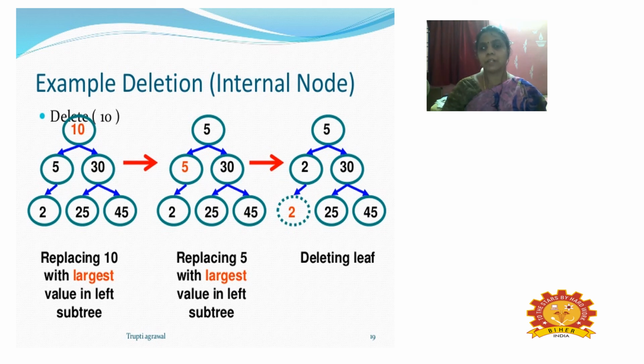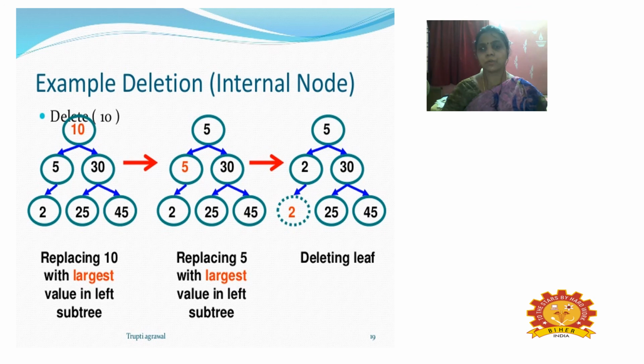When I delete the value 10, I replace it with the largest value of the left subtree. So 5 will be the root, and I balance the remaining nodes, and after the entire deletion a complete binary search tree is formed. 5 will be the root node and 30 the next node, and the leaf node is moved to the next level of the tree.